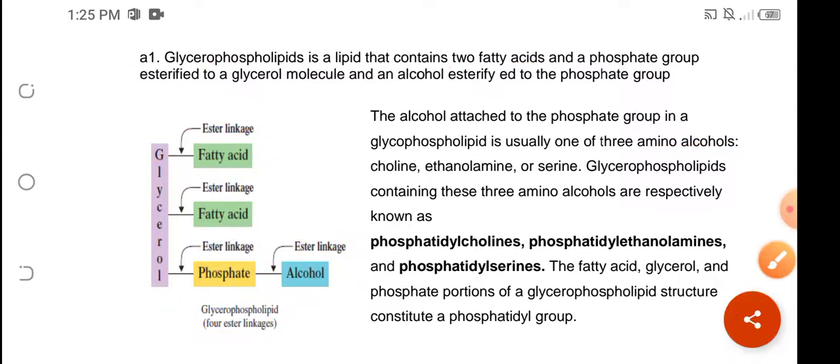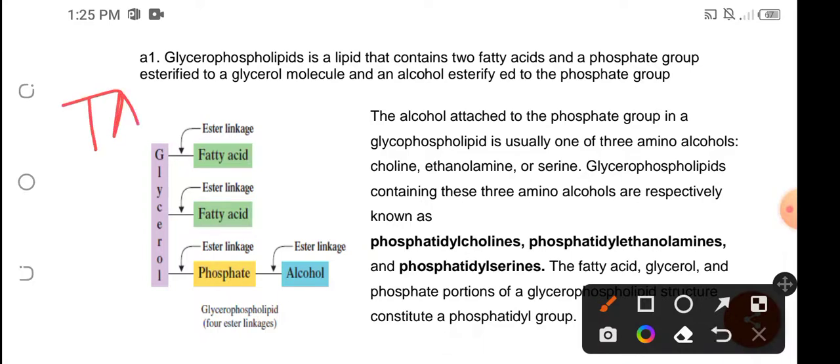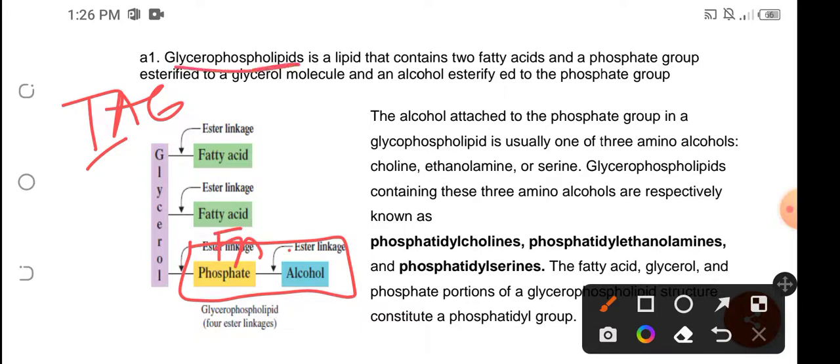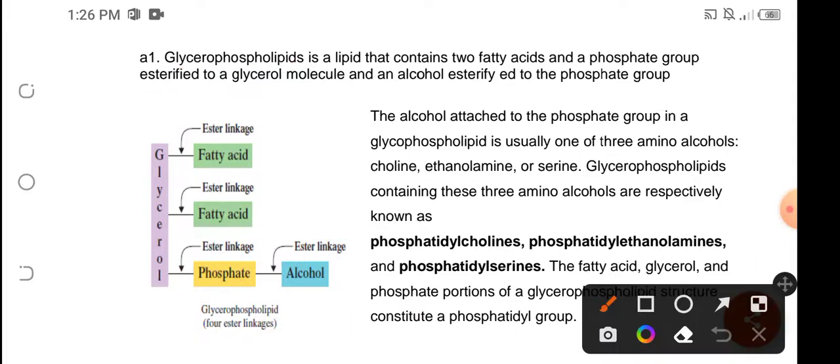If you still remember, the triacylglycerol, which is the first group that we discussed under lipids, shares a similar structure with glycerophospholipid. The only difference is this part. Instead of a fatty acid, which could be found in the triacylglycerol, in glycerophospholipid we have a phosphate group and an alcohol group.